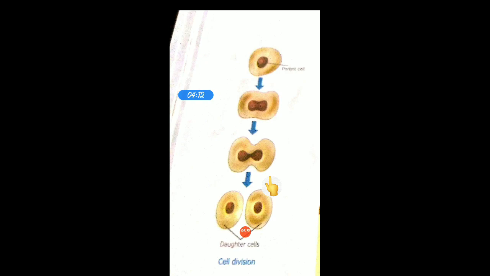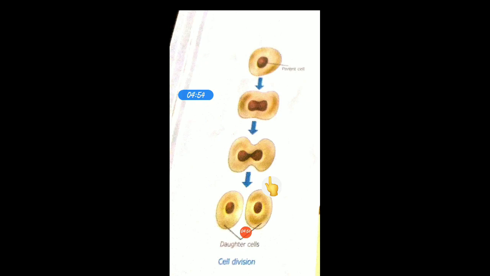The process of repairing and healing of wounds mainly occurs due to the replacement of old cells by new cells. Whenever you are hurt, you have an injury, what happens? The cells of that site in your body or skin get wounded and damaged, and the cells of that area die. In place of that, a new skin arises. That means new cells arise in place of that. So it is the repairing and healing of wounds. How are the old cells replaced by the new cells? It is through the process of cell division.